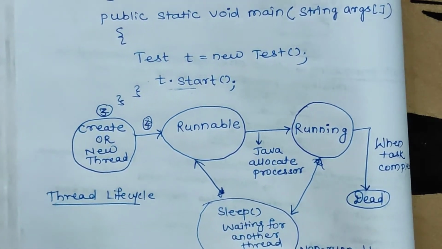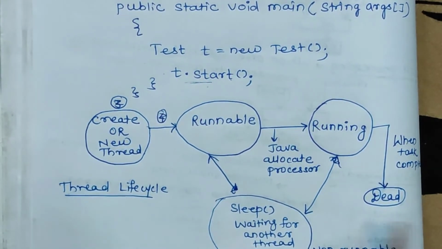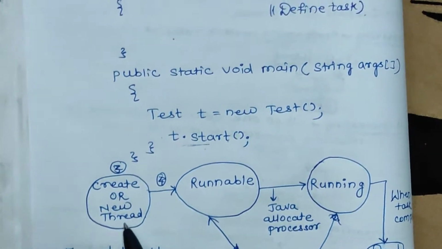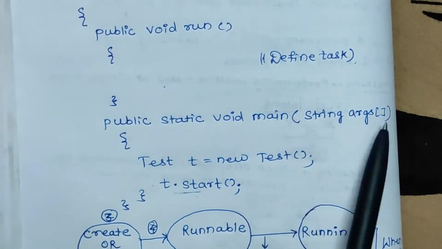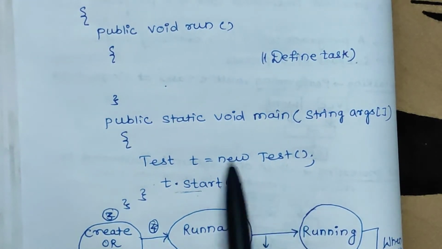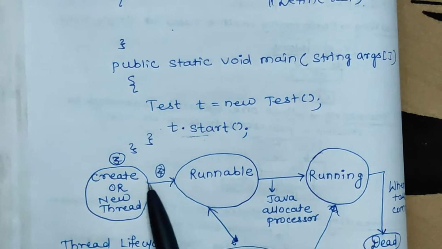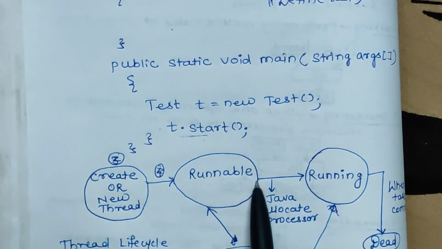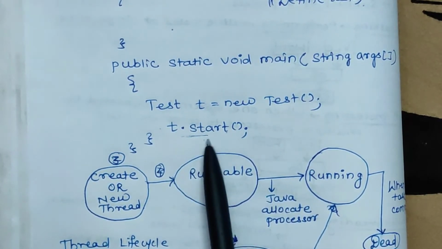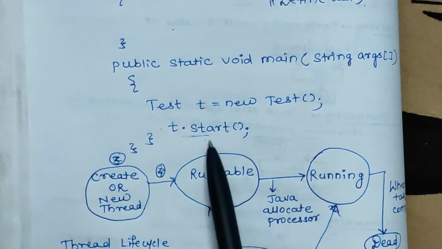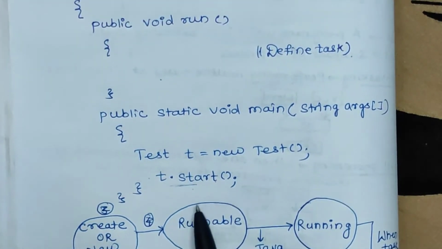Now we will discuss how the thread life cycle actually works. So this is the thread life cycle. First of all, a new thread is created. You can see here in the main method your new thread is created. Here thread t is created. Then once the thread is created, it will go to the runnable state, and that is t.start. This is the runnable state, and when you call this t.start method, it will go to the running state,